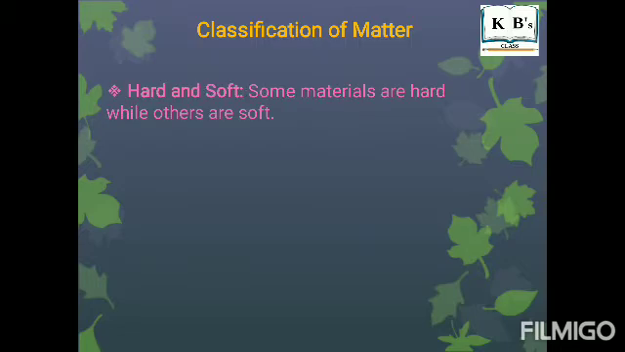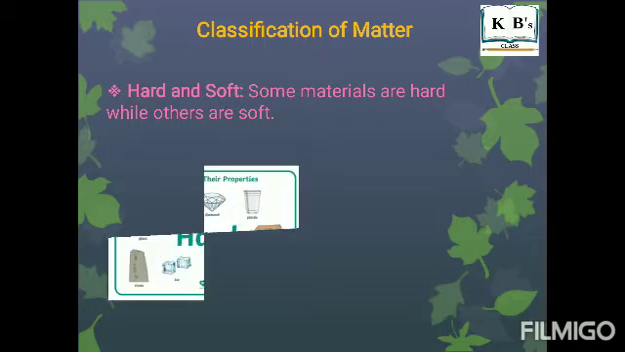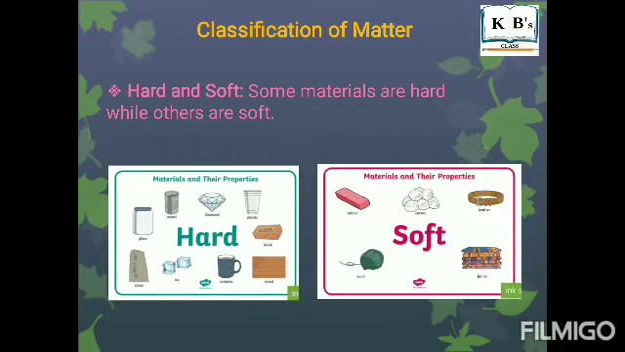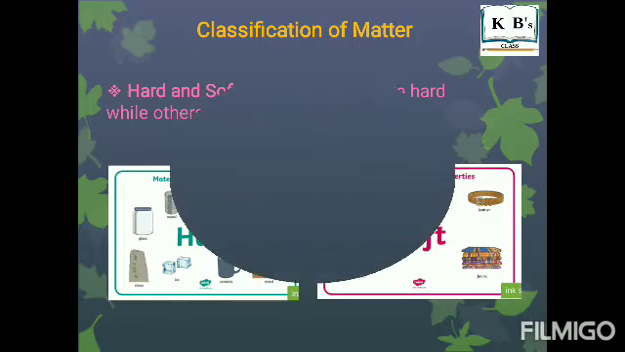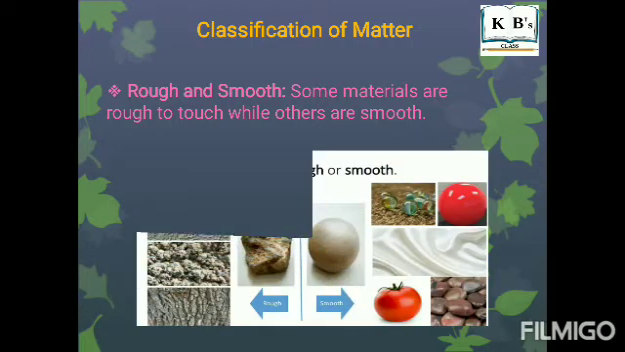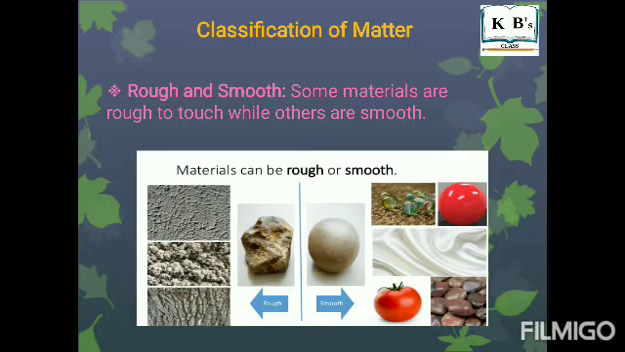Classification of matter. The first category for the classification of matter is hard and soft. Some materials are hard while others are soft. For example, iron is very hard while cotton is soft and fluffy. The next category is rough and smooth. Some materials are rough to touch while others are smooth. For example, stones are rough but pebbles are very smooth.